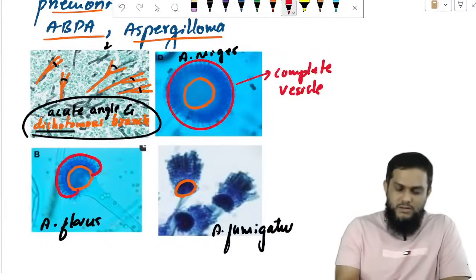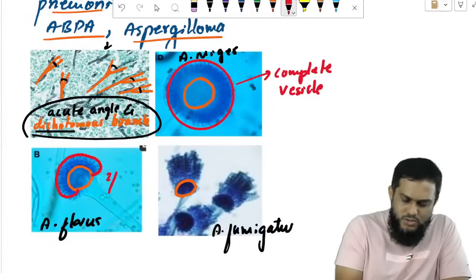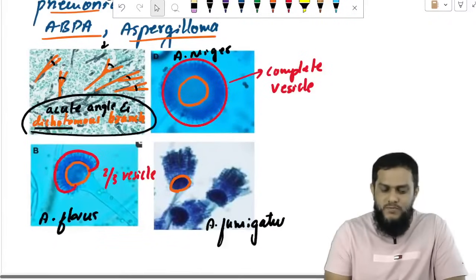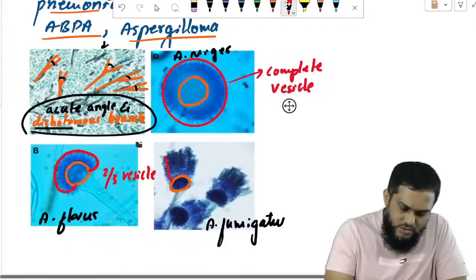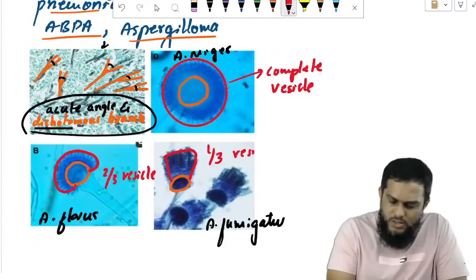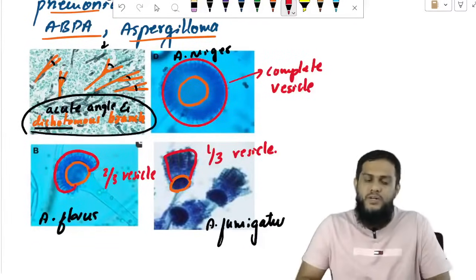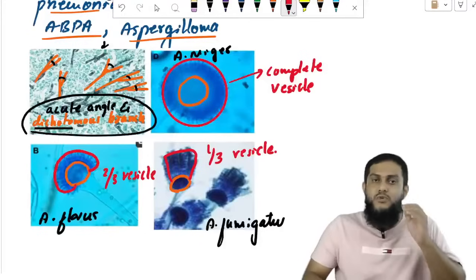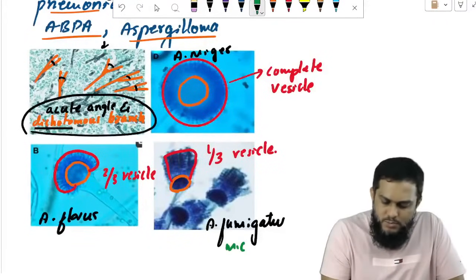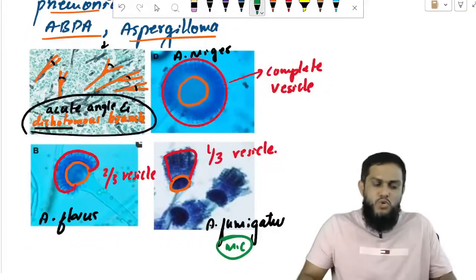Not complete. Two-thirds of the vesicle is surrounded by conidia: flavus. Here, you see how much of the vesicle? Sir, one-third of the vesicle is surrounded by conidia. So it is fumigatus. This is how you identify. And the most common species is fumigatus.